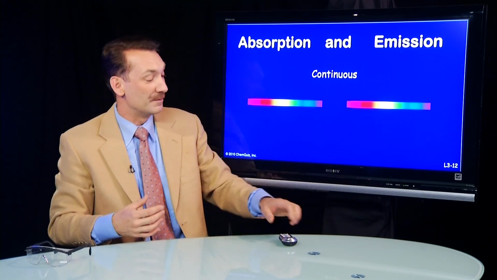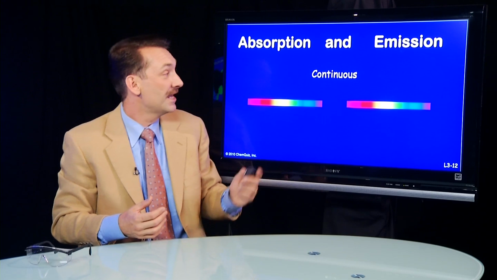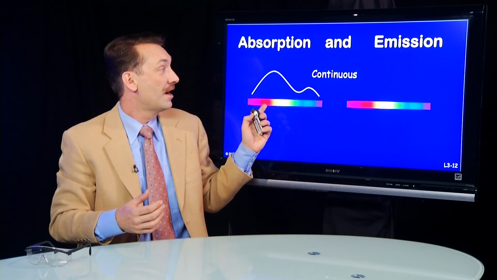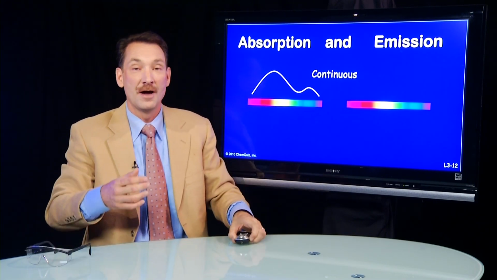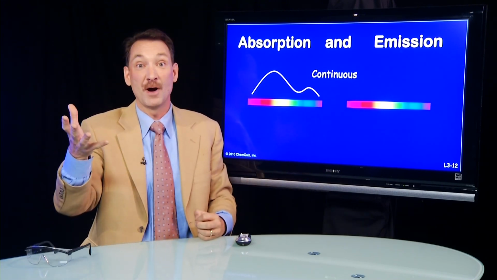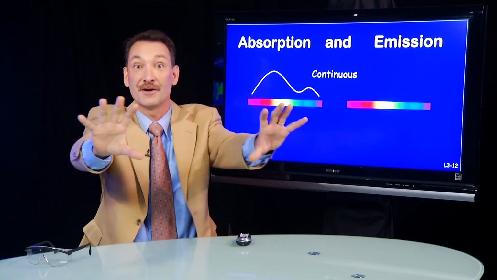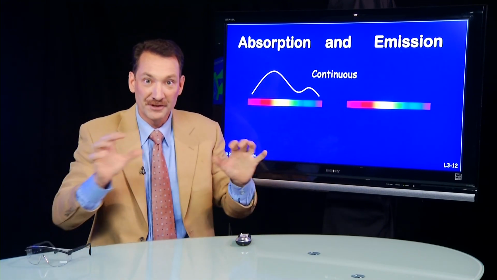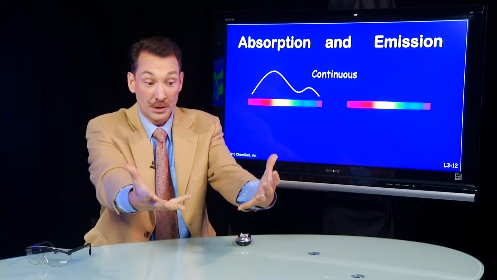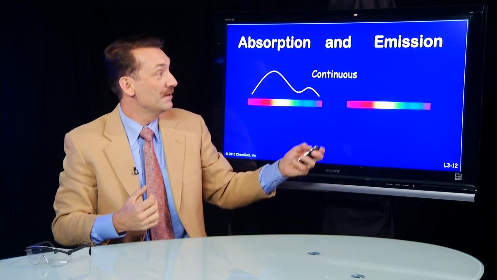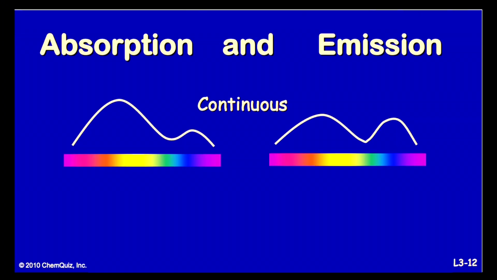So let's talk about absorption and emission. It can happen in many different ways. You can have a continuous absorption of many wavelengths, so a band of wavelengths, different colors hitting you all at once. So for instance, when we see white light, that's all the colors mixed together coming at us. Or we could see a bluish red or yellowish orange, several different wavelengths coming at us at once. Or several different wavelengths could be absorbed at once. So absorption and emission happen in continuous, broad swaths of radiation.